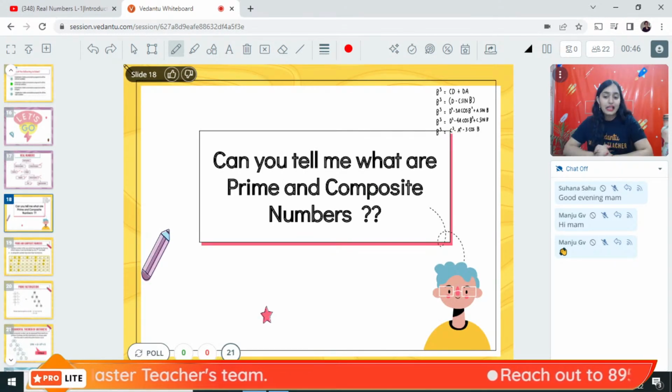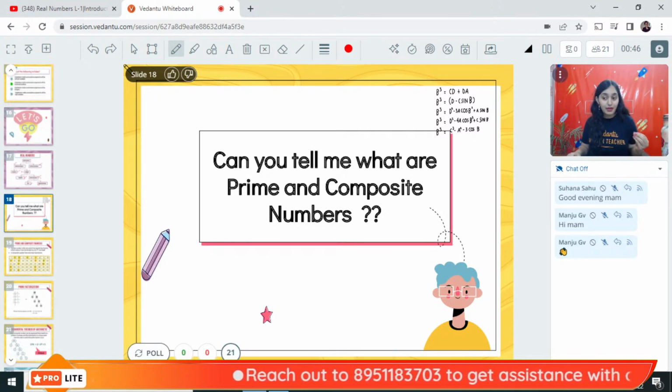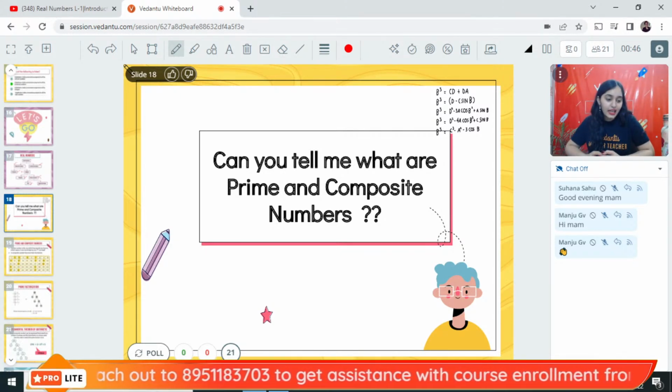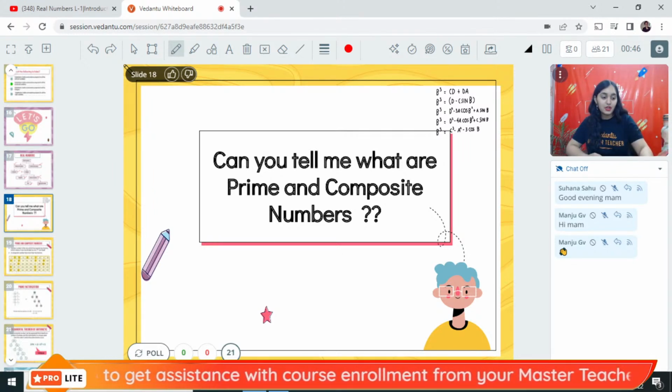Now, can you tell me what we understand by prime numbers and composite numbers? Can any one of you tell me what a prime number is and what a composite number is? Anybody in the live chat who's going to tell me what a prime number is, what a composite number is?